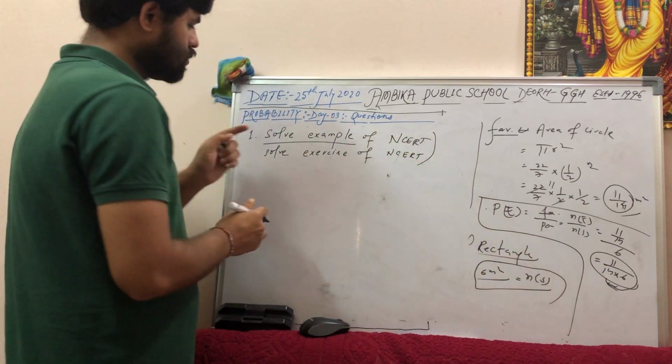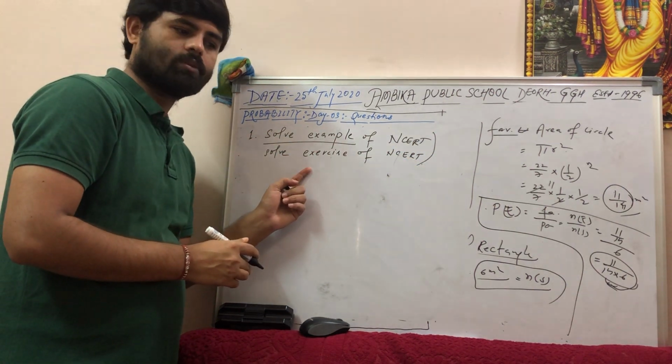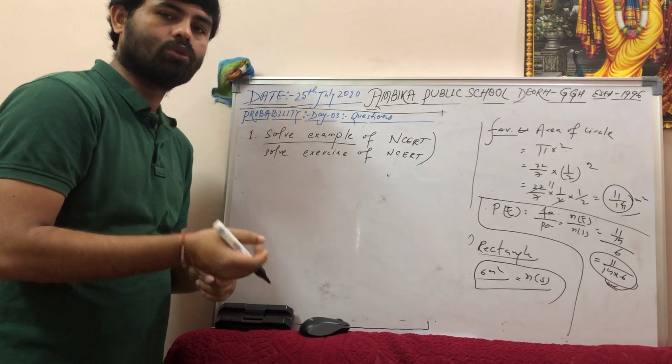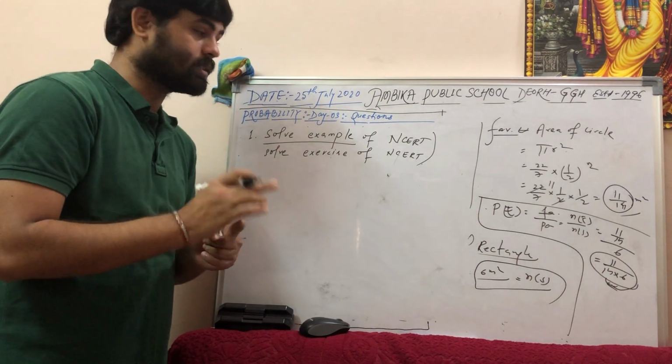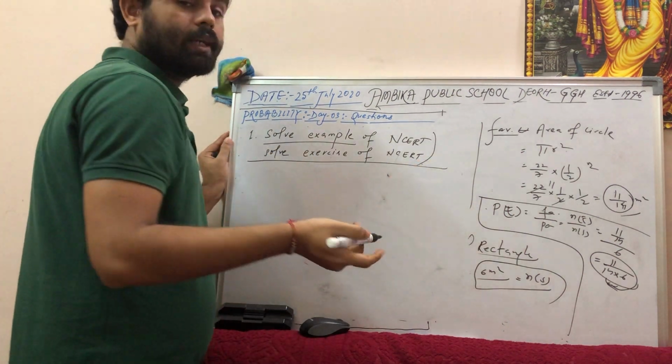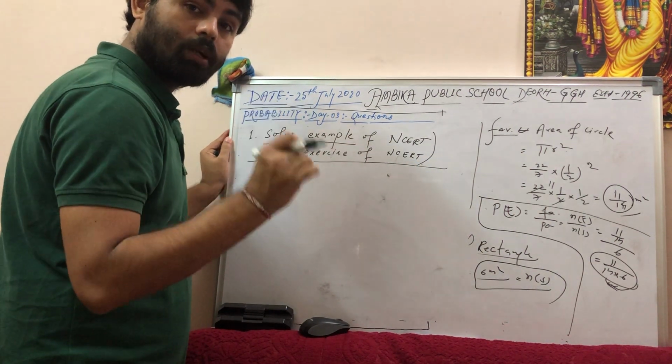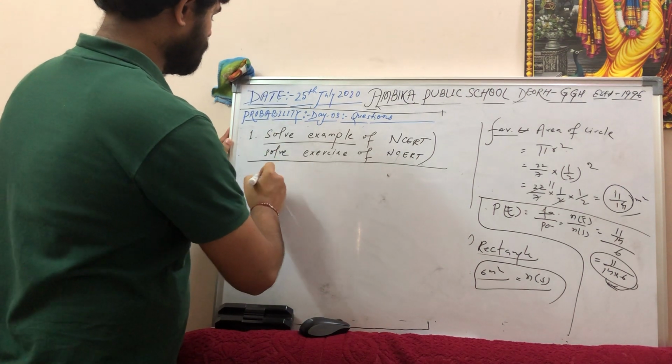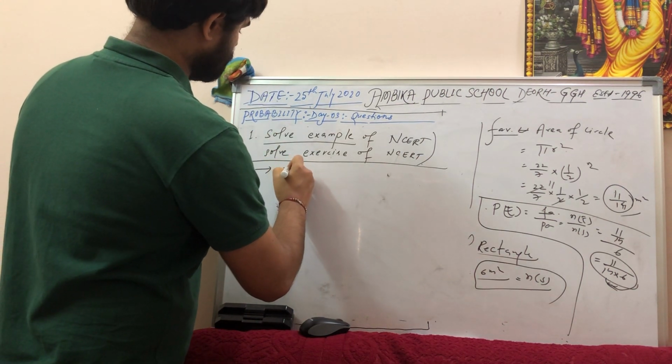First solve the examples, then solve the exercise. Even though I have solved many questions, you go and solve by yourself, understand the concept, and if you have any doubt, anything, you can write to my WhatsApp.